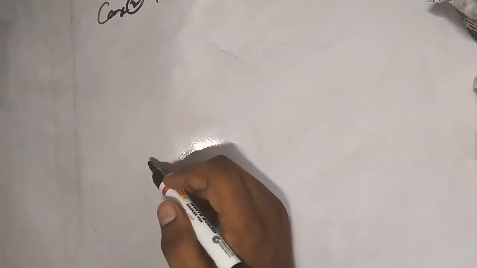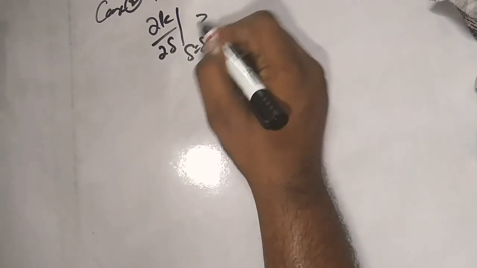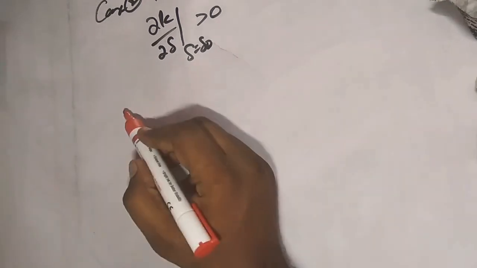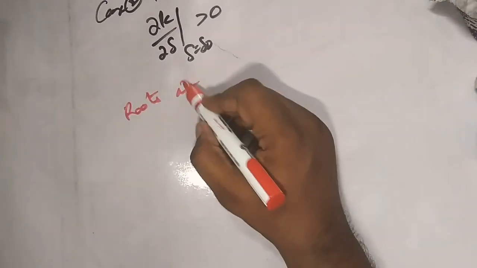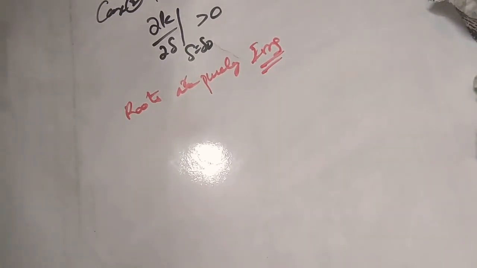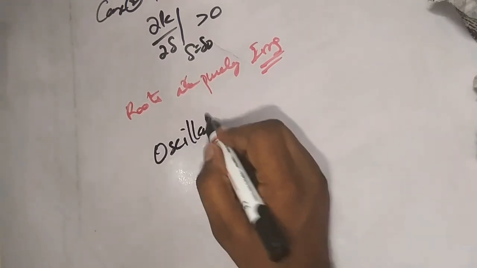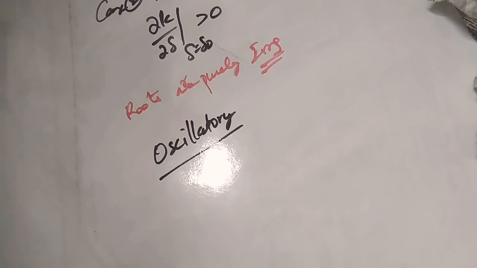Let us see case 2. Case 2 means I am taking the value of k greater than 0. If k is greater than 0, indirectly we can write dou PE by dou delta at delta equal delta naught is greater than 0. In this case you can observe a minus under the root. When there is a minus under the root, we can say that the roots are purely imaginary. If the roots are purely imaginary and exhibit complex conjugate nature, the system's behavior is oscillatory in nature.